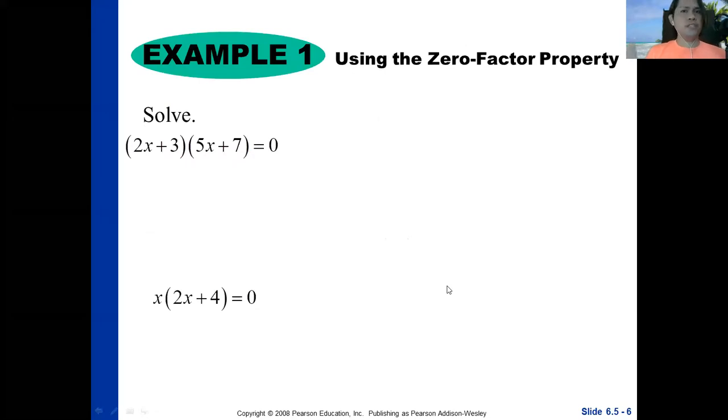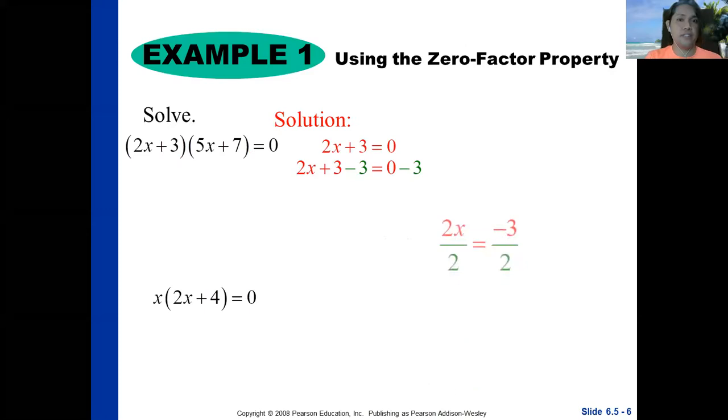So let's continue. Okay. So using the zero factor property, let's have an example so that we can apply the rule or the property. In this case, 2x plus 3 times 5x plus 7 is equal to 0. Therefore, 2x plus 3 is equal to 0. And 2x plus 3 minus 3, applying the subtraction property of equality, is equal to 0 minus 3. That gives us 2x is equal to negative 3. Divide both sides by 2. Then x is equal to negative 3 over 2.